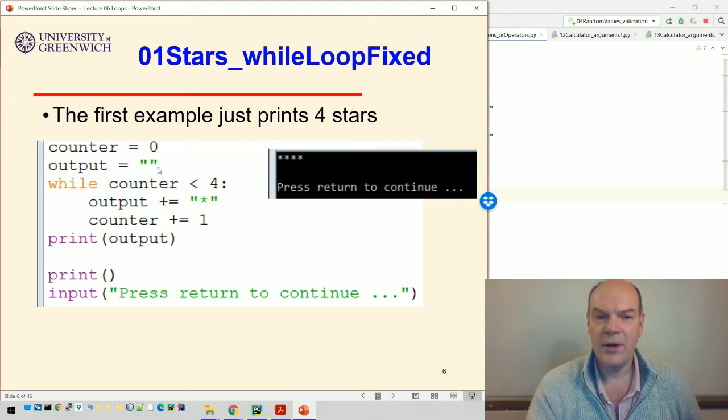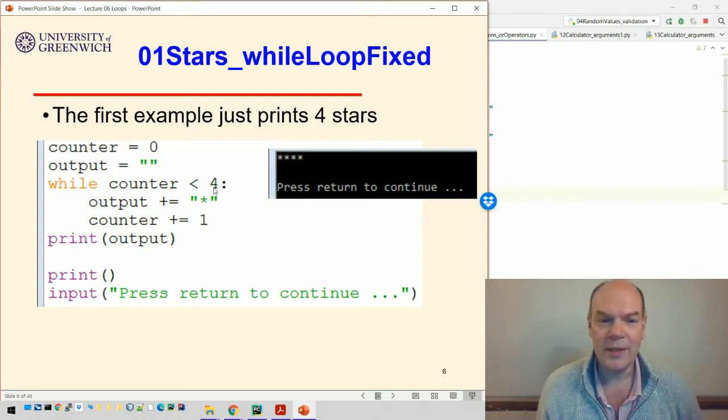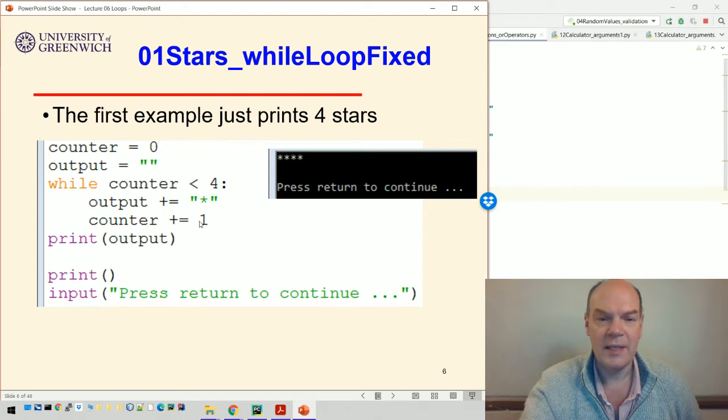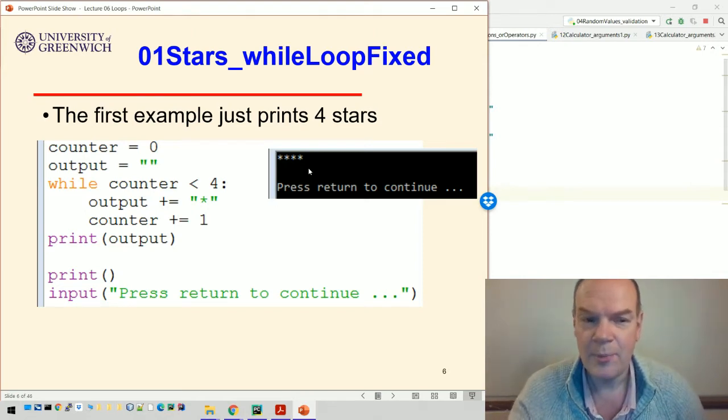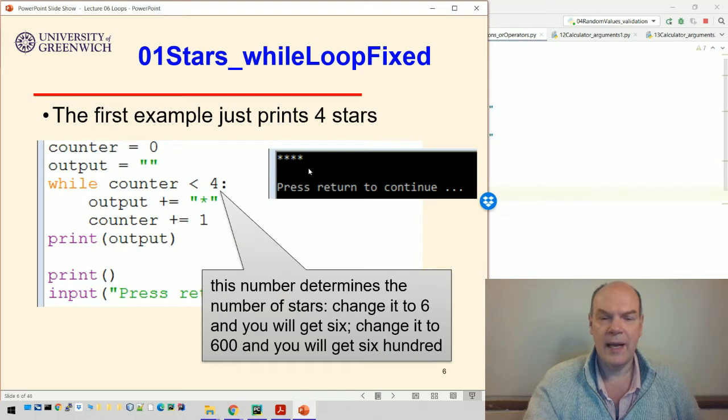Okay, counter starts at 0, counter goes up by 1 each time around the loop, which means that this while condition, while the counter is less than 4, is eventually going to hit that termination point when the counter becomes 4 or 5 or 6 or whatever. As soon as that happens, the loop will stop running. And when that stops running, then it prints the stars out. So it's not printing them out every time around the loop, it's printing them out once the loop has run. And that number there, 4, just determines the number of stars.